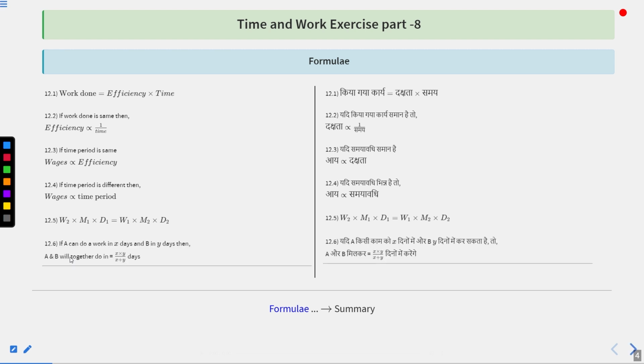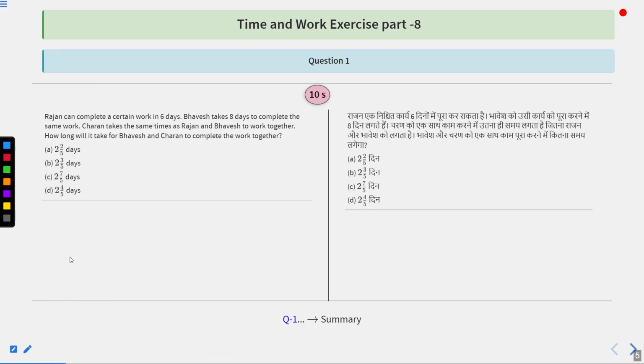Then if A can do a piece of work in X days and B in Y days, then both of them together can finish the work in X into Y upon X plus Y days. So these are the formulas. Moving on to the questions.